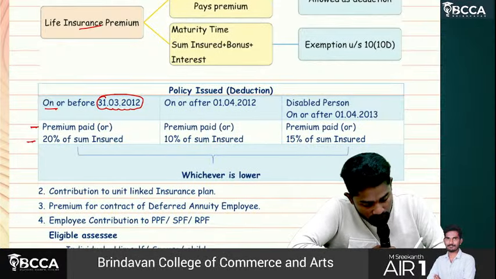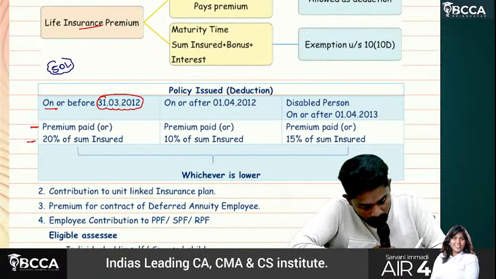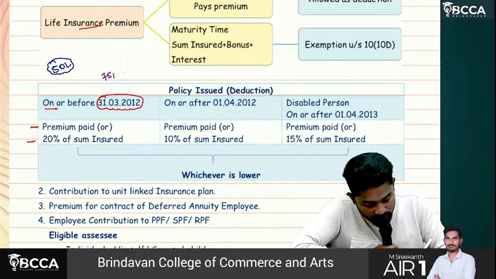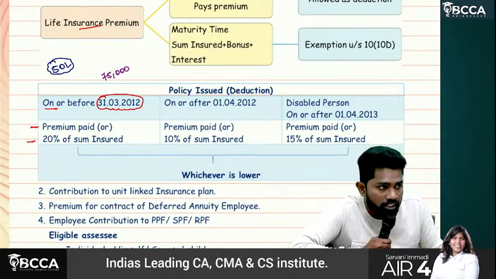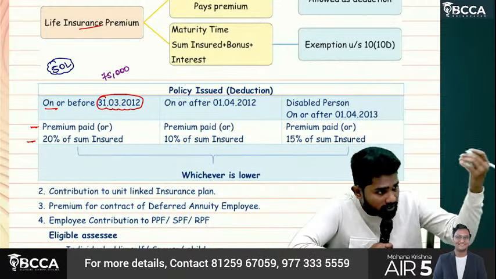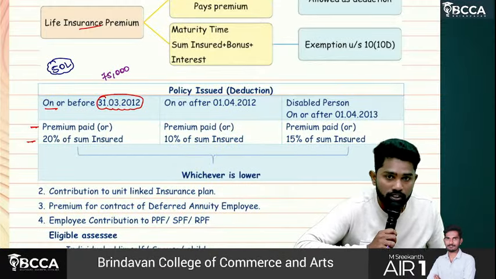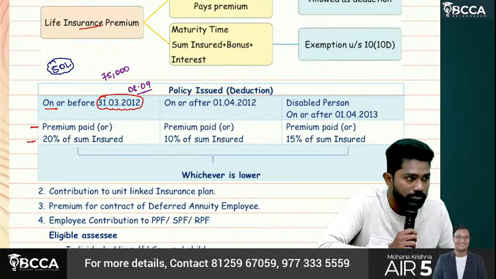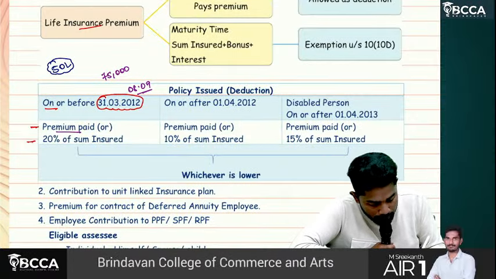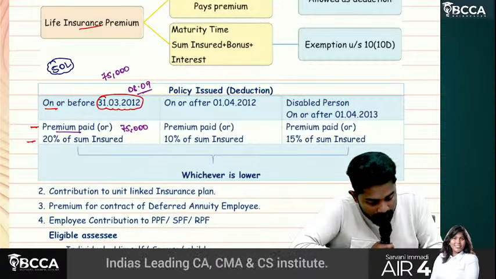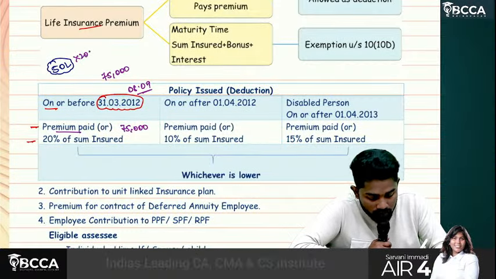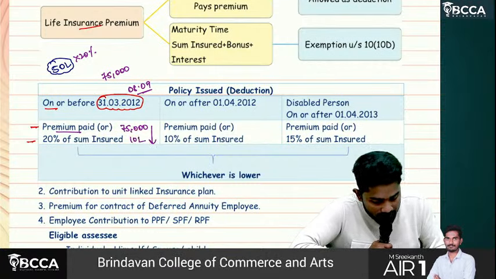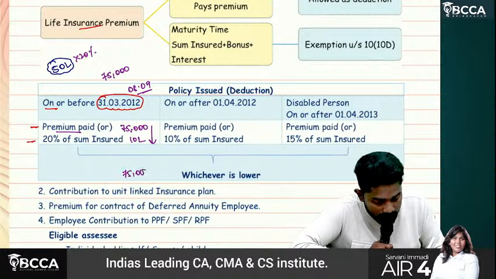Sir, let's say the policy is for 50 lakhs. Every year you paid a premium of 75,000. The policy was taken before 31st March 2012, let's say in the year 89, and you are still continuing to pay the premium. So how much is allowed as deduction? Premium paid 75,000 or 20% of sum insured, which means 50 lakhs into 20%, how much? 10 lakhs. So 75,000 or 10 lakhs, whichever is lower. 75,000 is allowed as deduction.